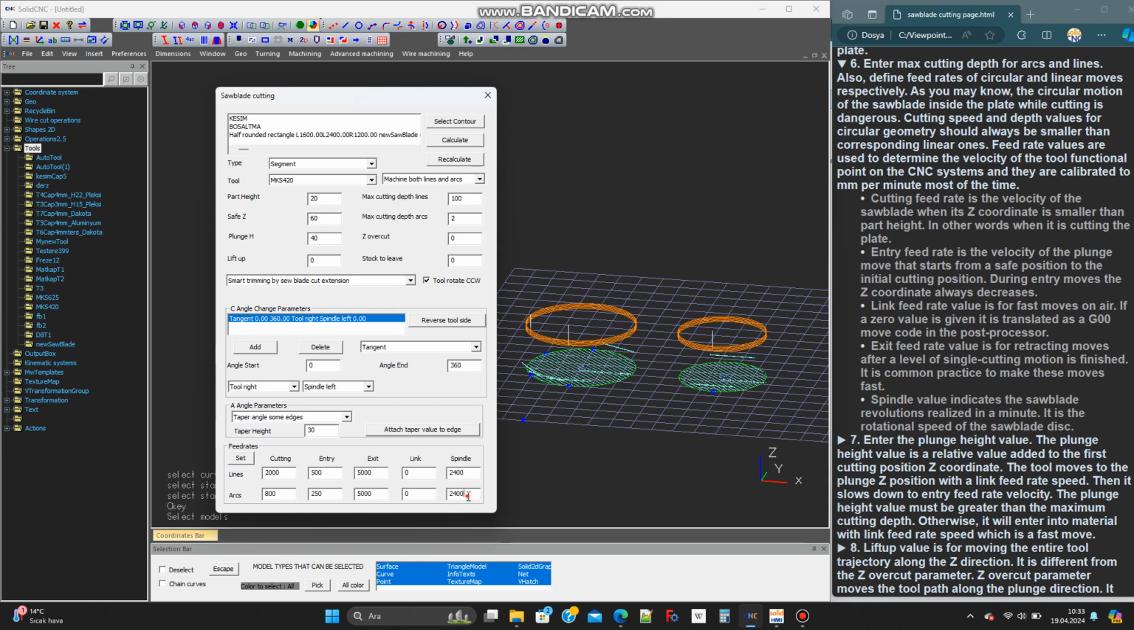Spindle value indicates the saw blade revolutions realized in a minute. It is the rotational speed of the saw blade disc.